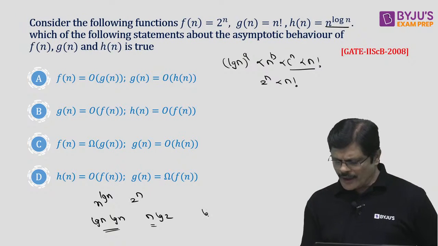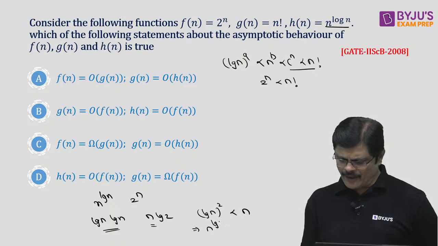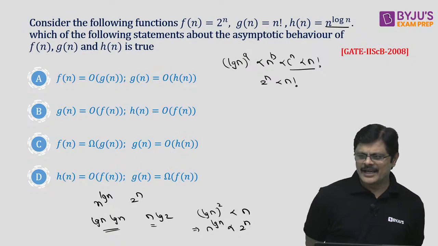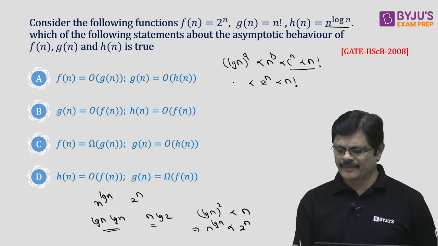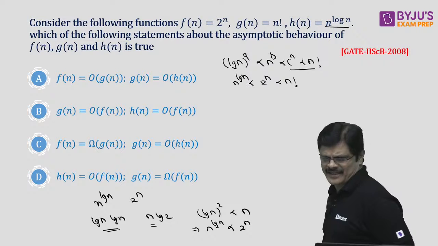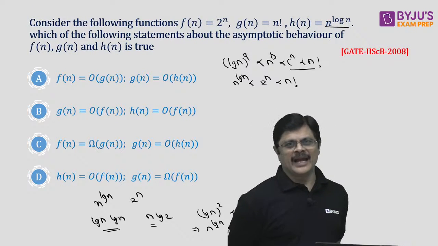So you get log n whole squared is smaller than n. Correct or not? Therefore, you can say n power log n is asymptotically smaller than 2 power n, my dear friends. So this is the order of growth for them. Am I clear?